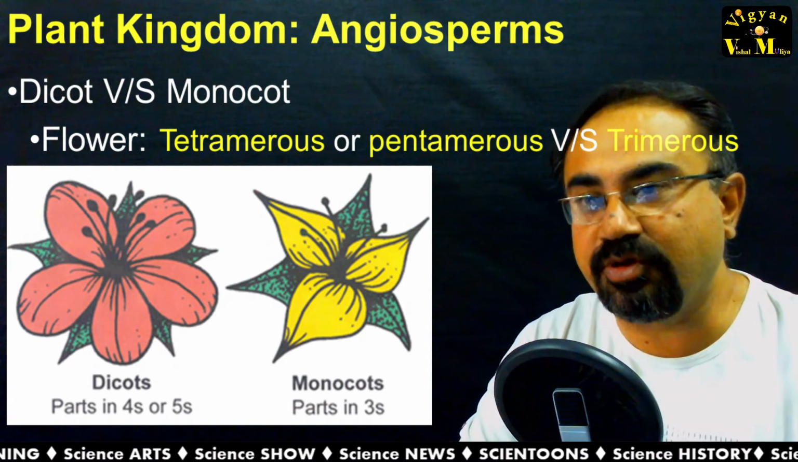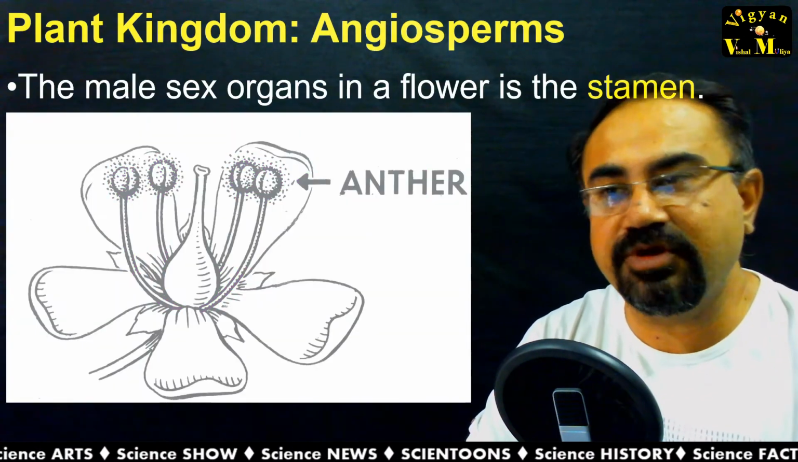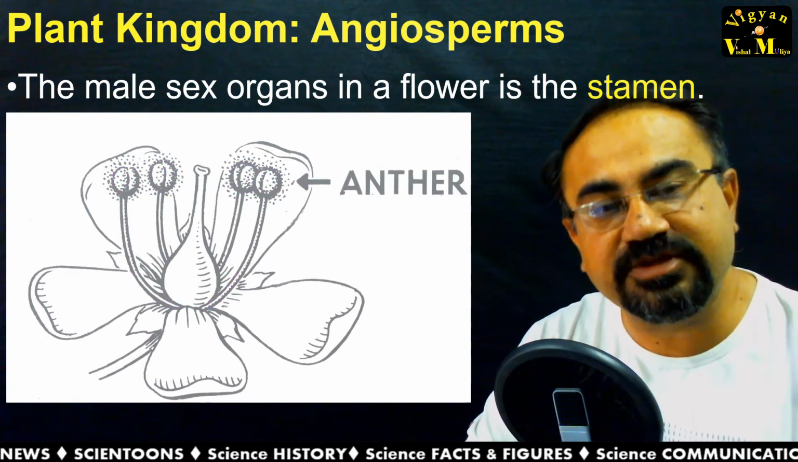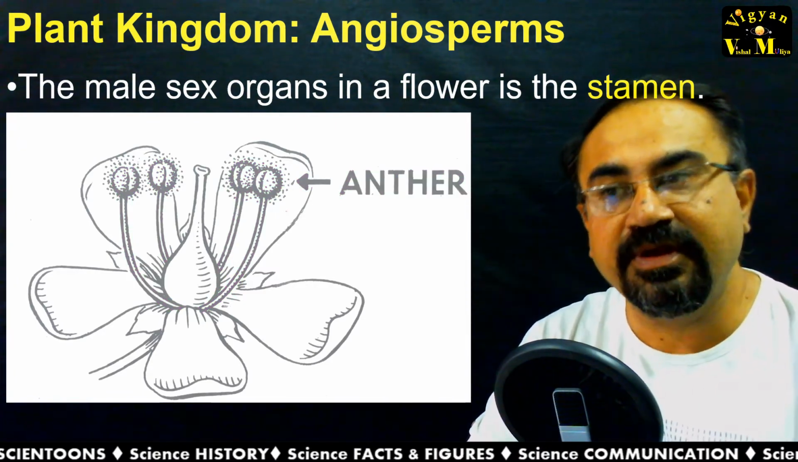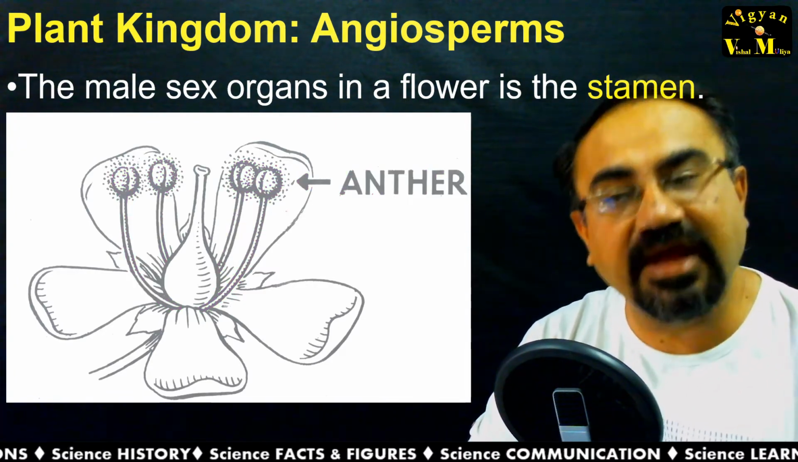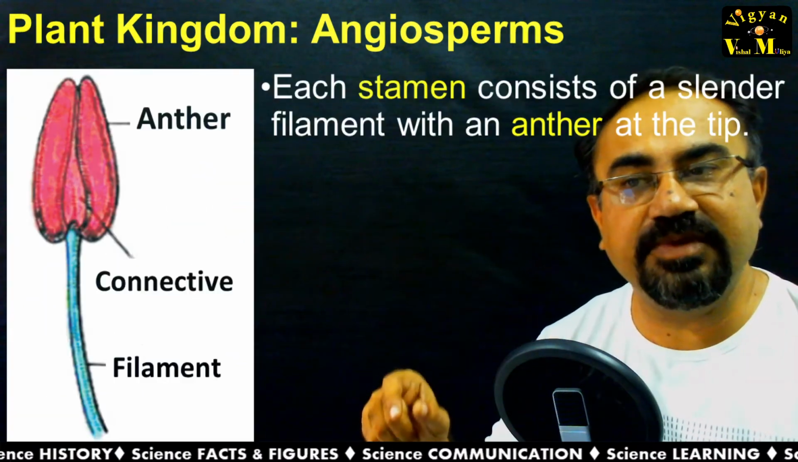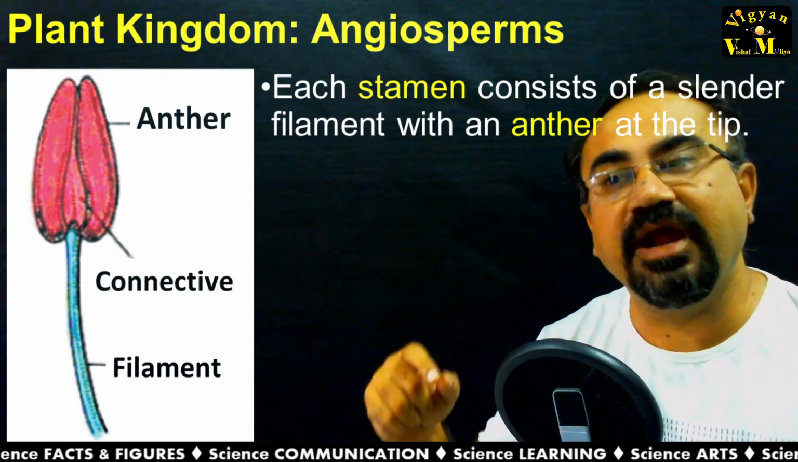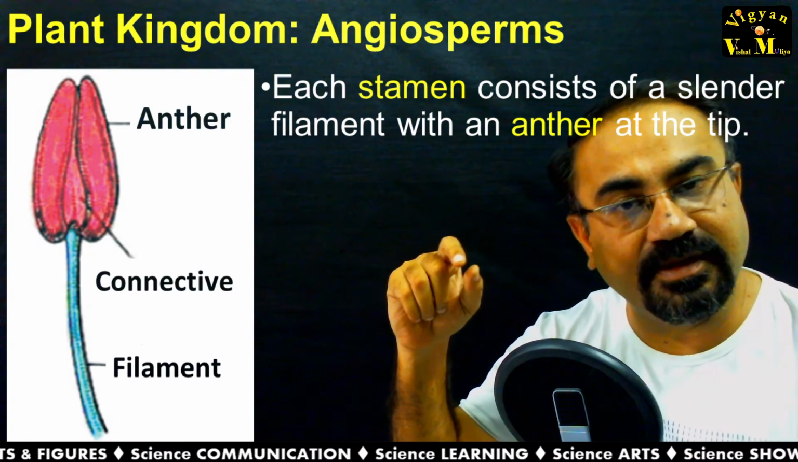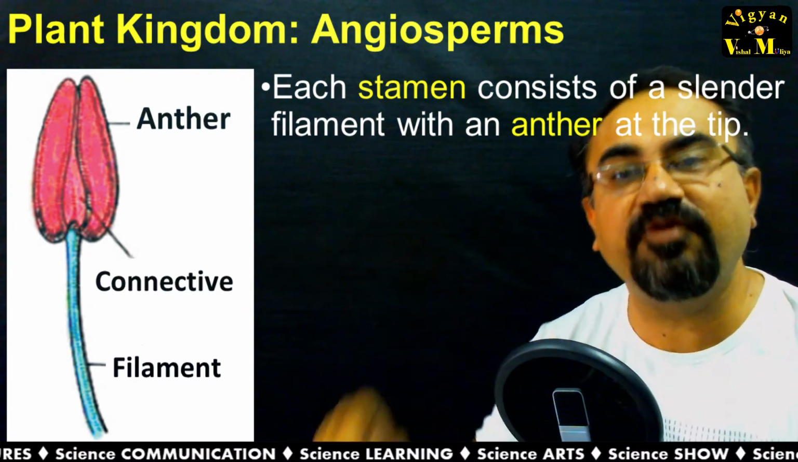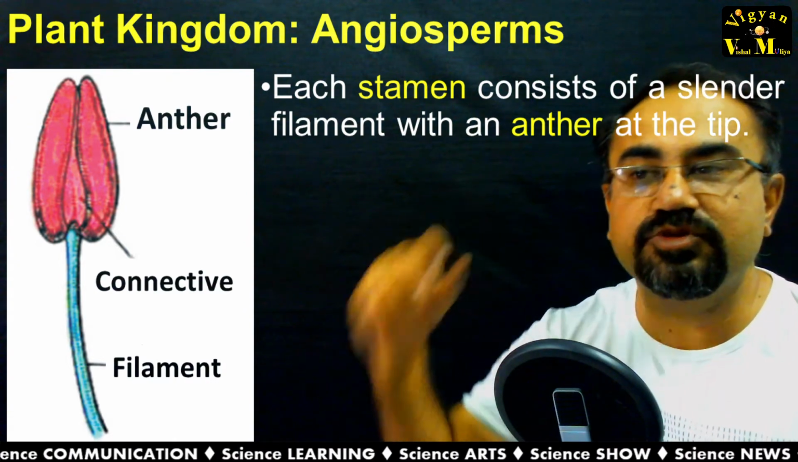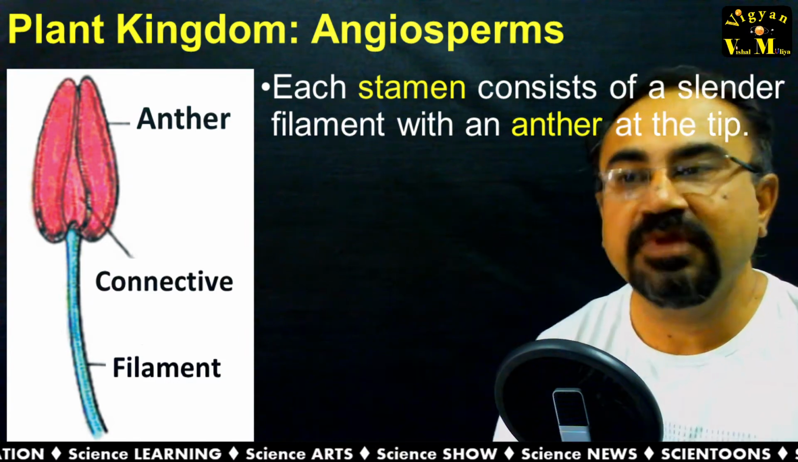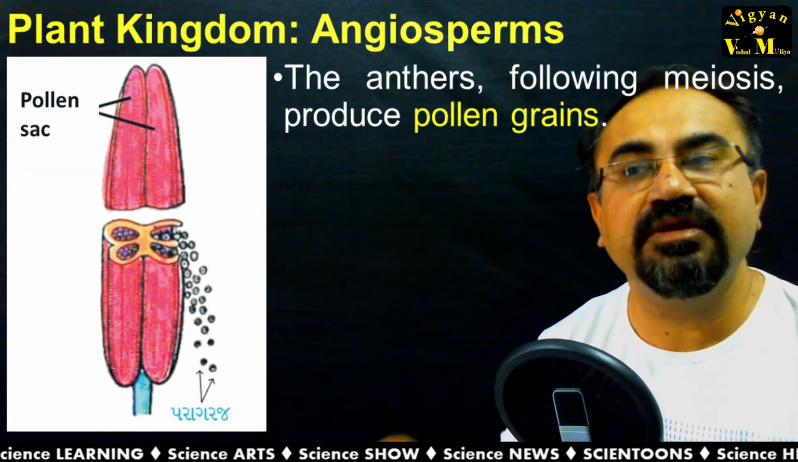Coming to the reproductive part, the male sex organ is known as the stamen, which is found in the flower, and the stamens are having anthers. Each stamen consists of a slender filament which is for support, associated with the anther with the help of the connective, and the uppermost part, at the tip, is the anther. These anthers are having pollen.